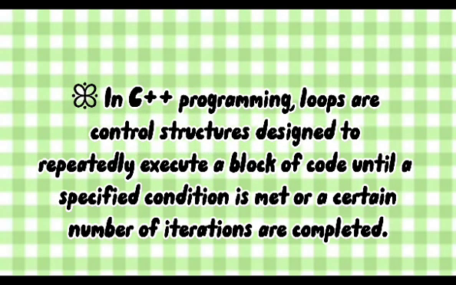What are loops? Loops are control structures designed to repeatedly execute a block of code until a specified condition is met or a certain number of iterations are completed. They are fundamental for automating repetitive tasks and writing efficient, concise code.